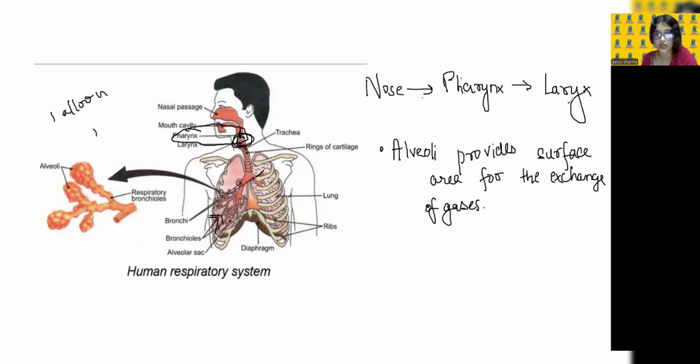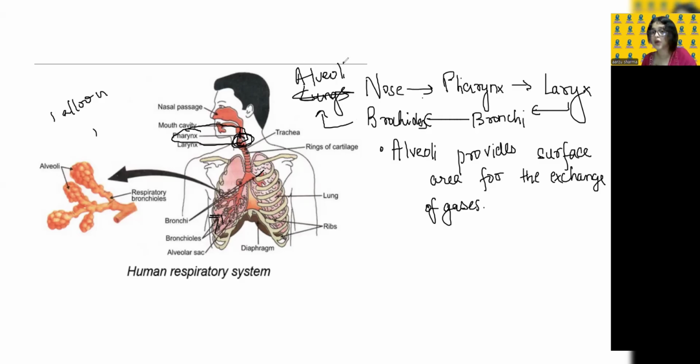Then through the windpipe, it will go to the bronchi. Then it will go to the bronchioles. And then it will go to the lungs, to the alveoli, where the exchange of gases will take place.